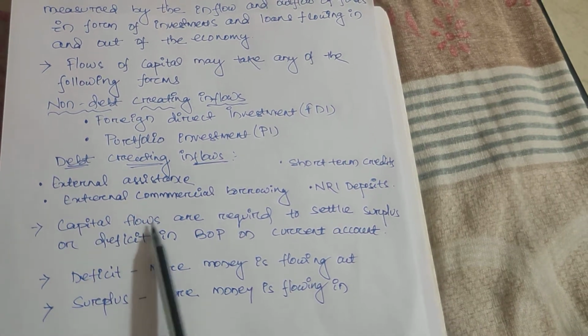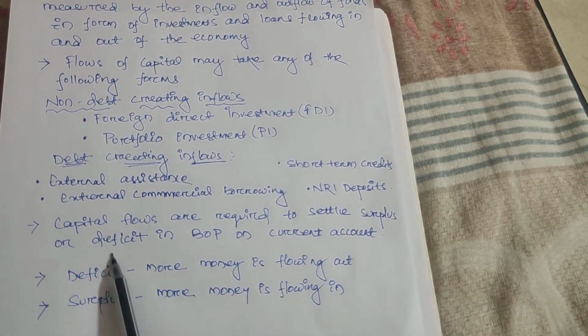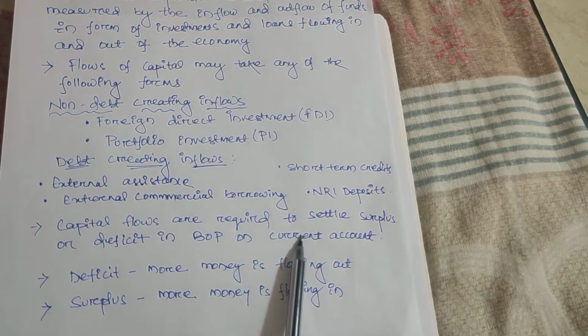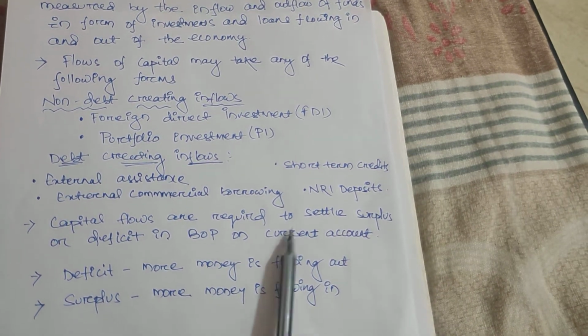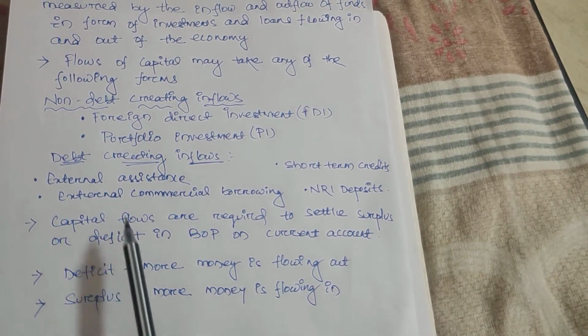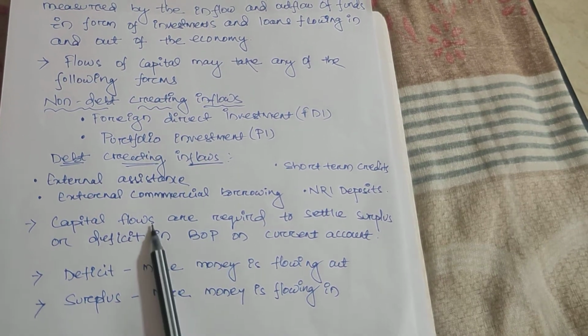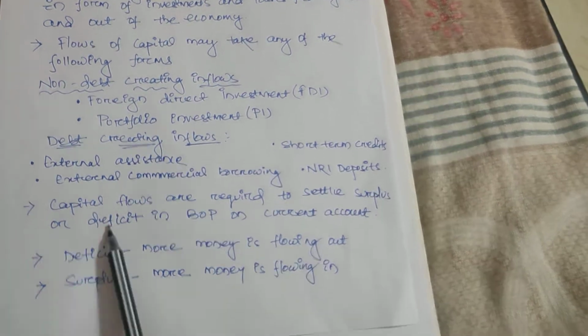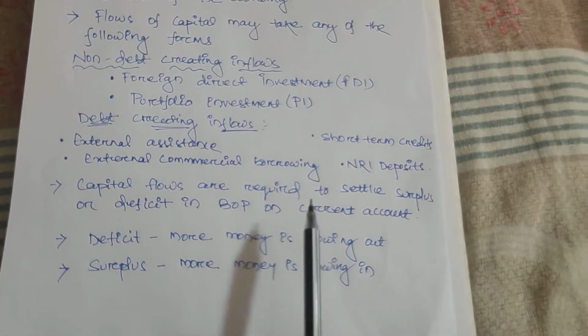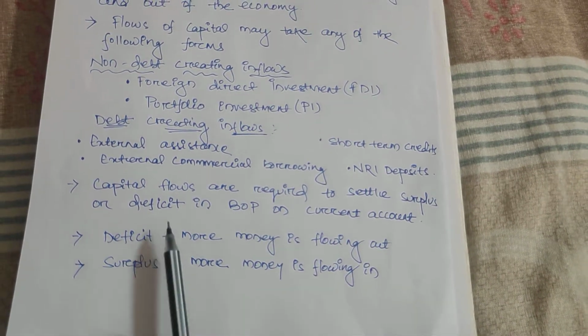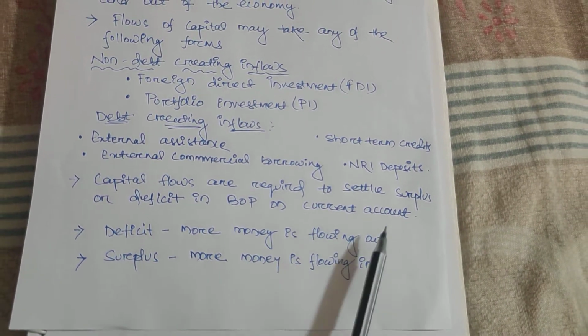Then capital flows are required to settle surplus or deficit in the BOP on the current account. Like the current account, the capital account should also create a balance by balancing the surplus and deficit. In the current account, deficit and surplus happen due to import and export.